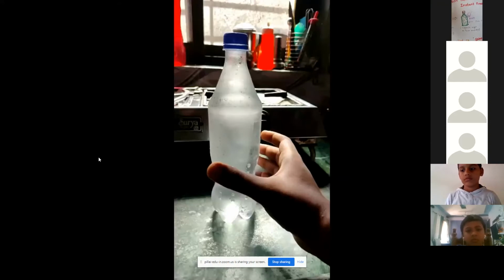Small water molecules crystallize uniformly and form this ice. But here I smash the bottle hard, so the crystals begin to form rapidly.